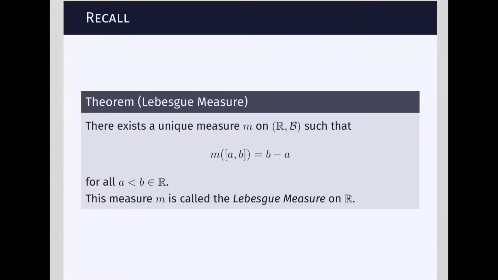Recall from previous lecture that we defined through a theorem that stated existence and uniqueness of a measure m that is defined on the real line and which is able to measure any Borel set. And there is a unique measure that assigns to intervals what we would like to call the length of those intervals. And we call it the Lebesgue measure. The existence part will be addressed in the next video lecture. Today we're going to discuss uniqueness.